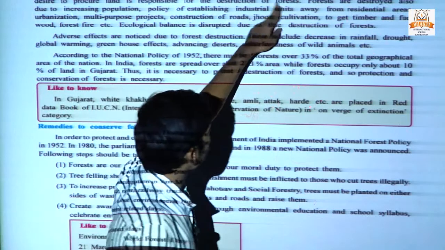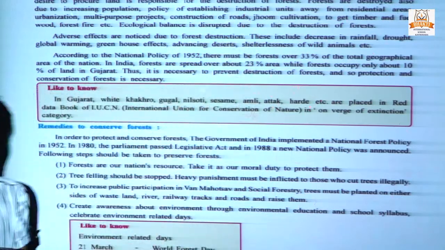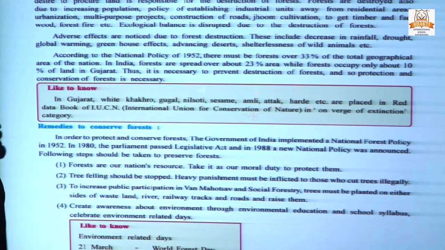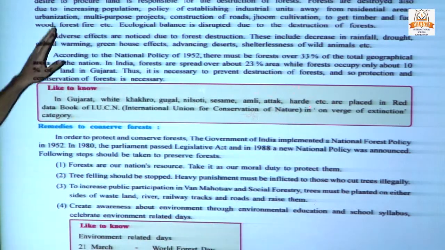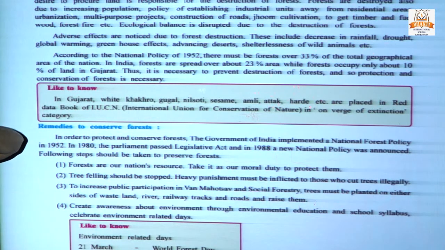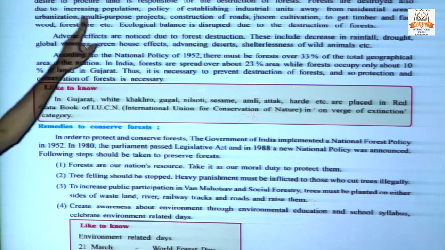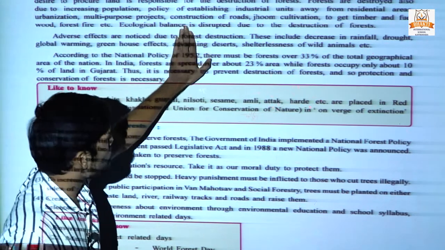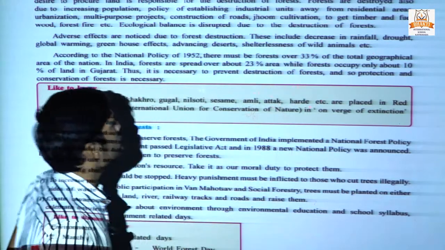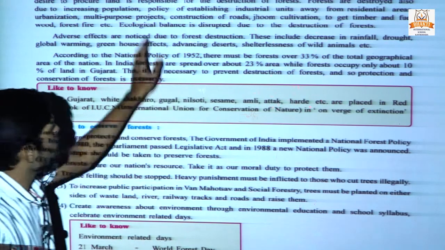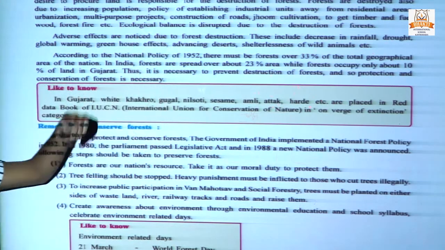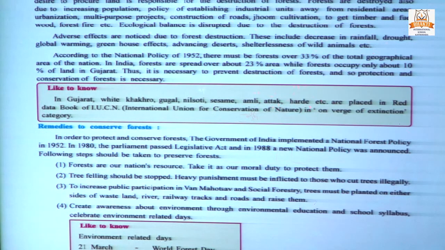Establishing industrial units, which are also made possible when they are away from the residential area. Urbanization, as most people came from rural to urban areas. Multi-purpose projects, construction of roads, zoom cultivation, getting timber and fuel wood, forest fire, etc. disrupt the ecological balance and are also responsible for the destruction of forest.